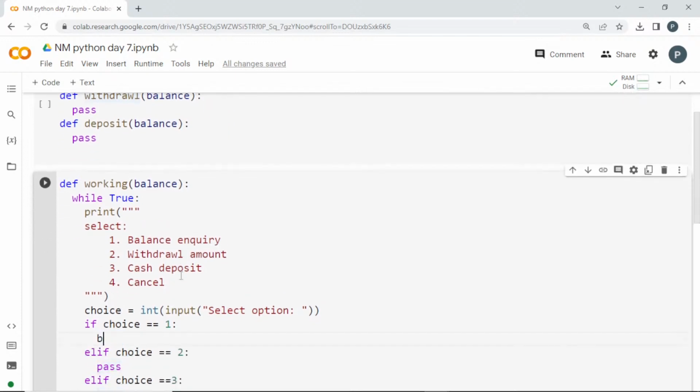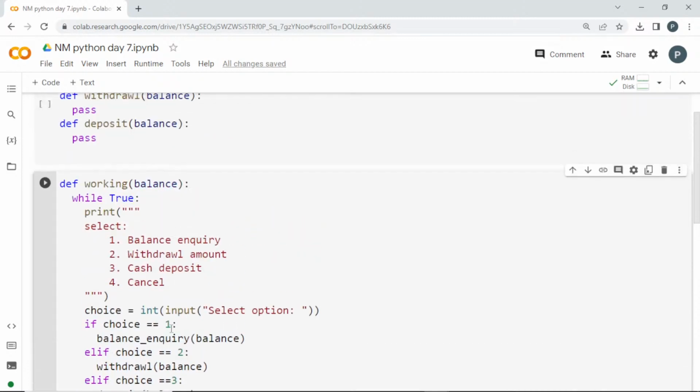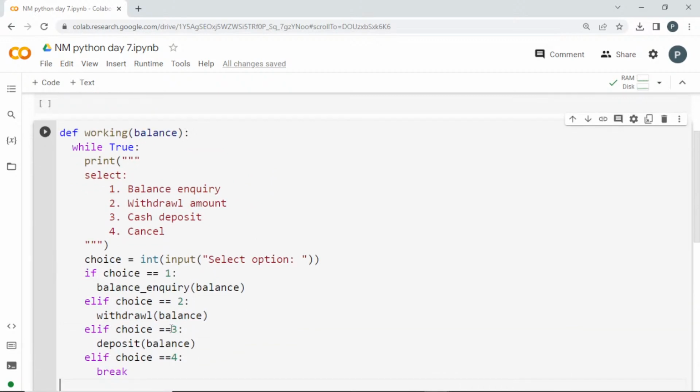Balance underscore inquiry. Here we will be passing the balance, the actual balance, so that it can work on it, and the second one will be withdrawal, right? So that I am passing, and third one will be deposit. Okay, we have created all these things. So now our work on this is over, right? Is it completed in this function? Is it complete?